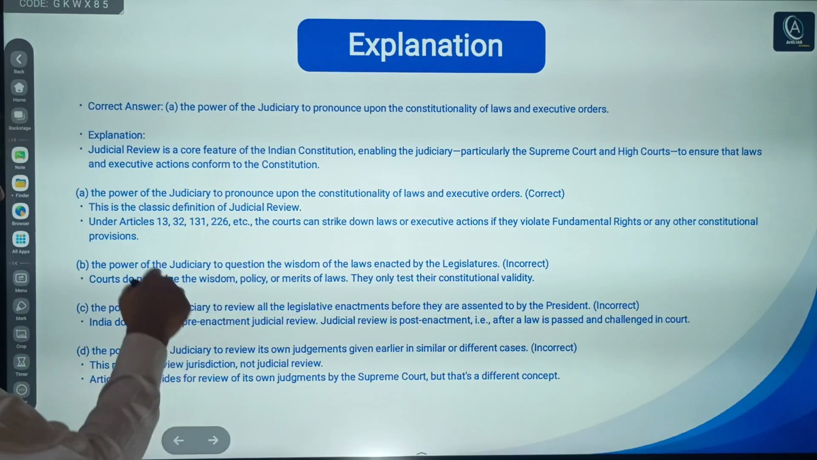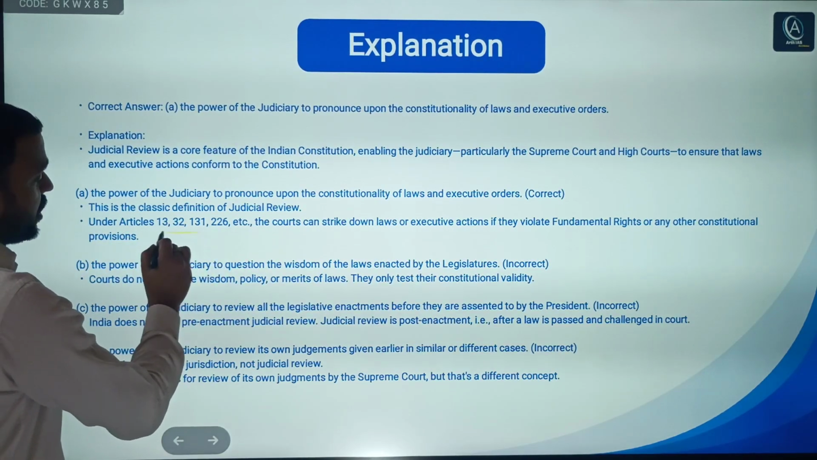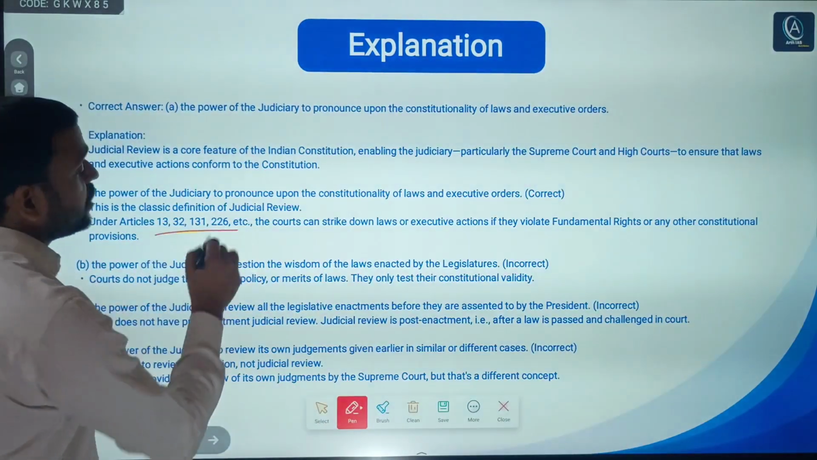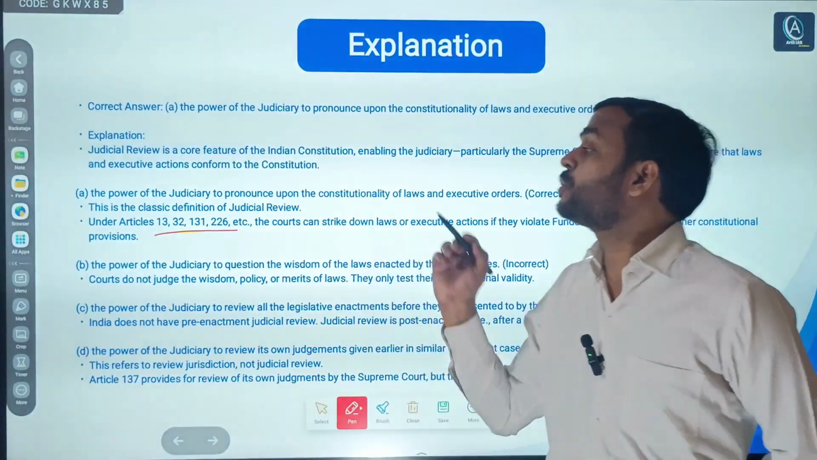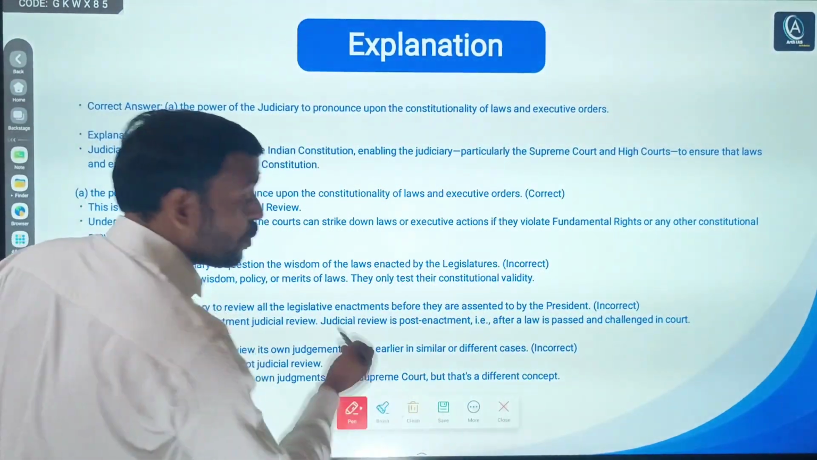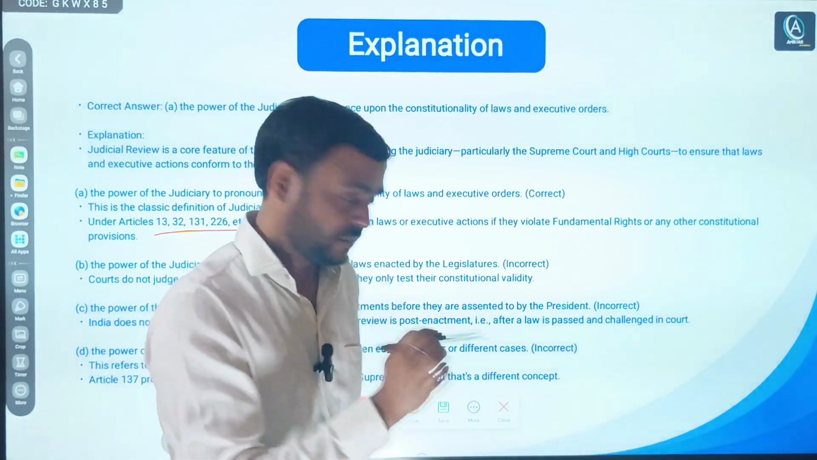If you want to read, I have already told you that Articles 13, 32, 131, 226, all these articles give the power of judicial review to the judiciary. If you want to read, you can pause the video, or otherwise you can read the PDF.